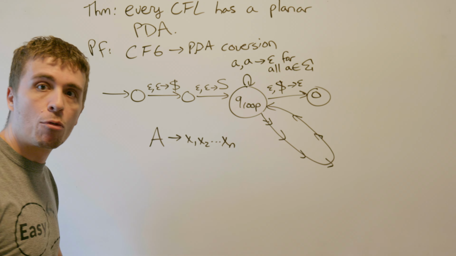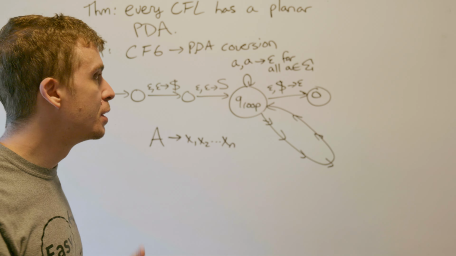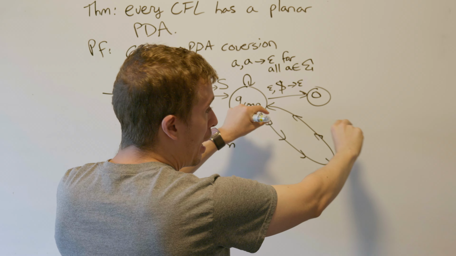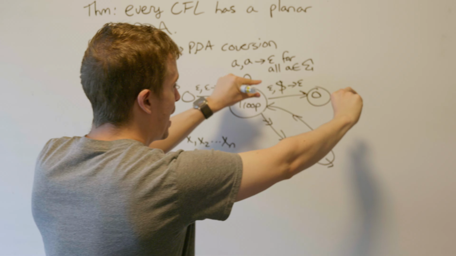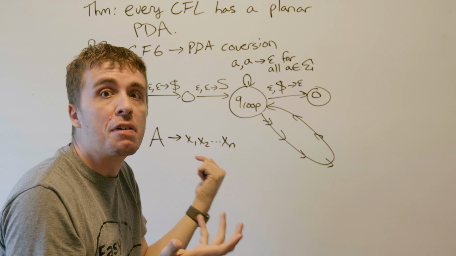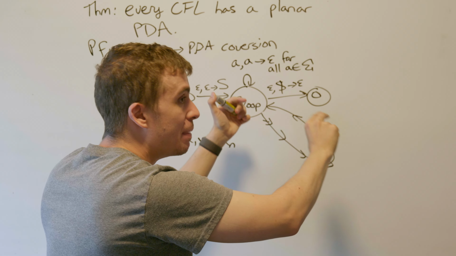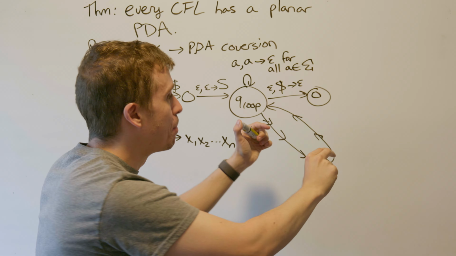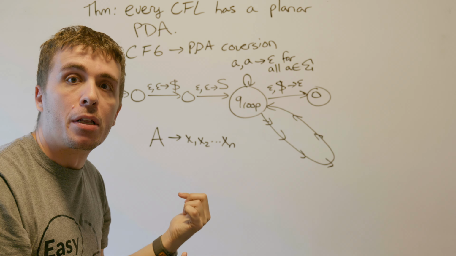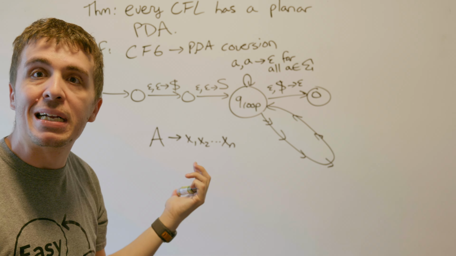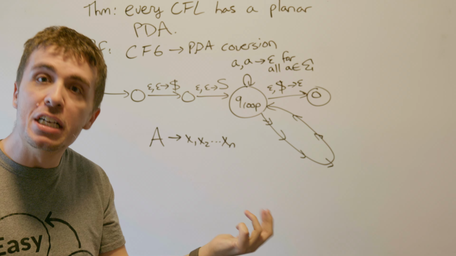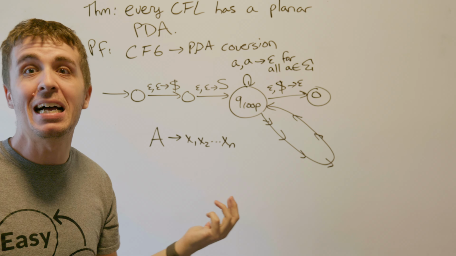But if you think about it, we have a finite number of rules, and so what we can do is just make these loops that go out very, very thin and have only one of them for each one of the rules. And there's only finitely many, so we can just make them as pinched tight as possible. And so therefore, they don't interfere with each other. And those are all the transitions in the PDA. And since there are no edge crossings, this PDA is actually planar. That's pretty cool.